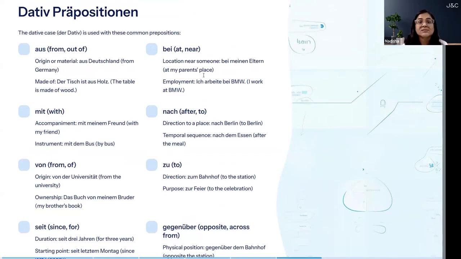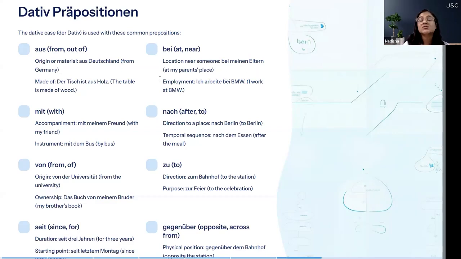Now the next one is bei, which is at or near. For location, it is bei meinen Eltern. If you stay with someone, you always use bei as a preposition. Whenever you live with someone or stay with someone, you use bei. So ich wohne bei meinen Eltern, you can say. I live with my parents. Bei meinen Eltern, at my parents' place.